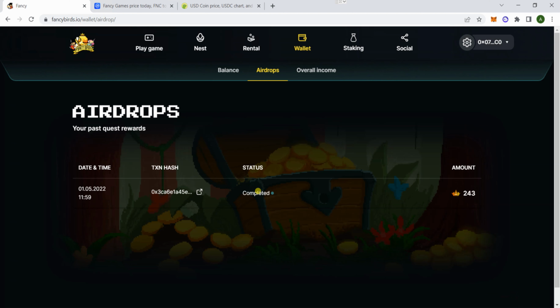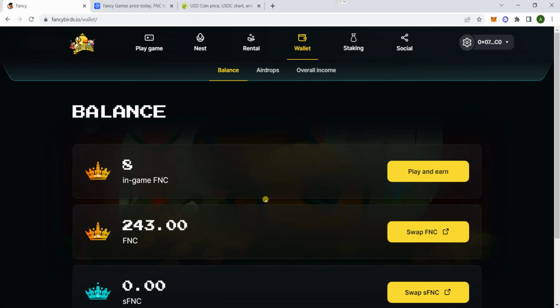Some of them I was checking, it still says pending. So first thing, you want to go to Airdrops, check the date, make sure it's completed, and then you can also click on bonds and whatever FNC it says here, right? So before it was over here, so now we have 243 actual FNC. Now we can swap it, right?